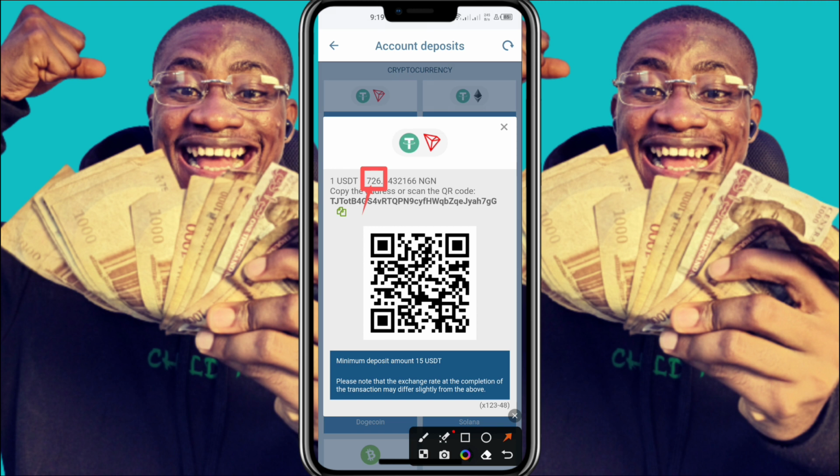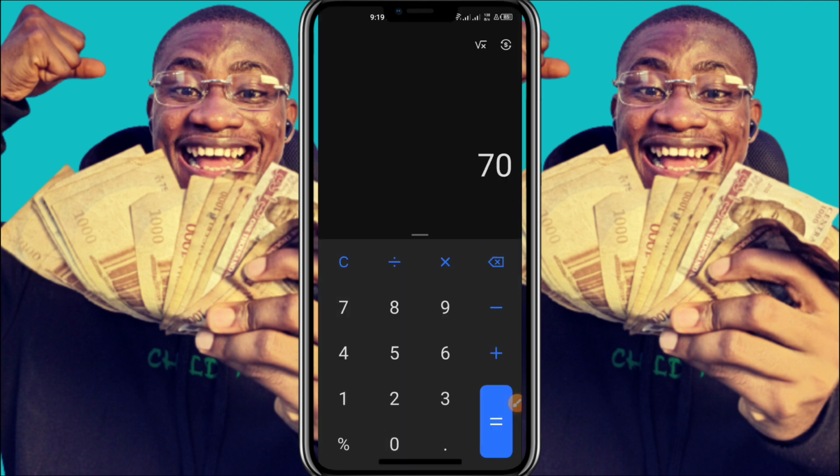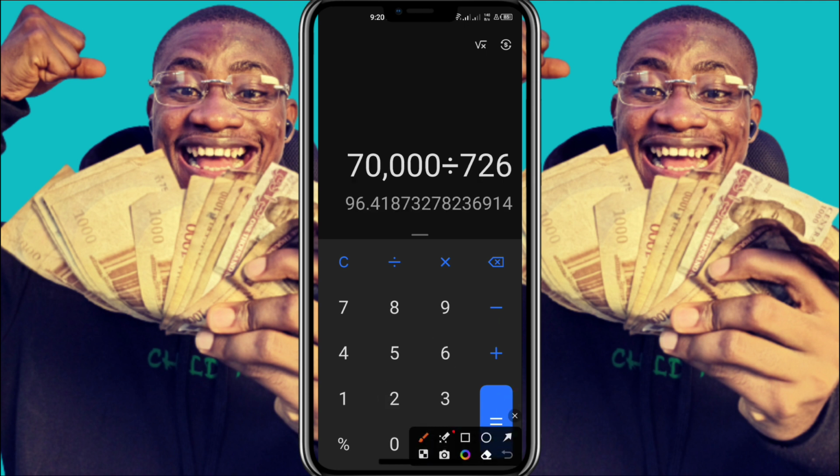So we are going to be dividing it by this 726 to know how many USDT we'll be expecting from this person. All right, so let's go, guys. Now we're going to divide 70,000 by 726. So we are going to be expecting 96 USDT from this person. That is what we are going to be expecting from this person.